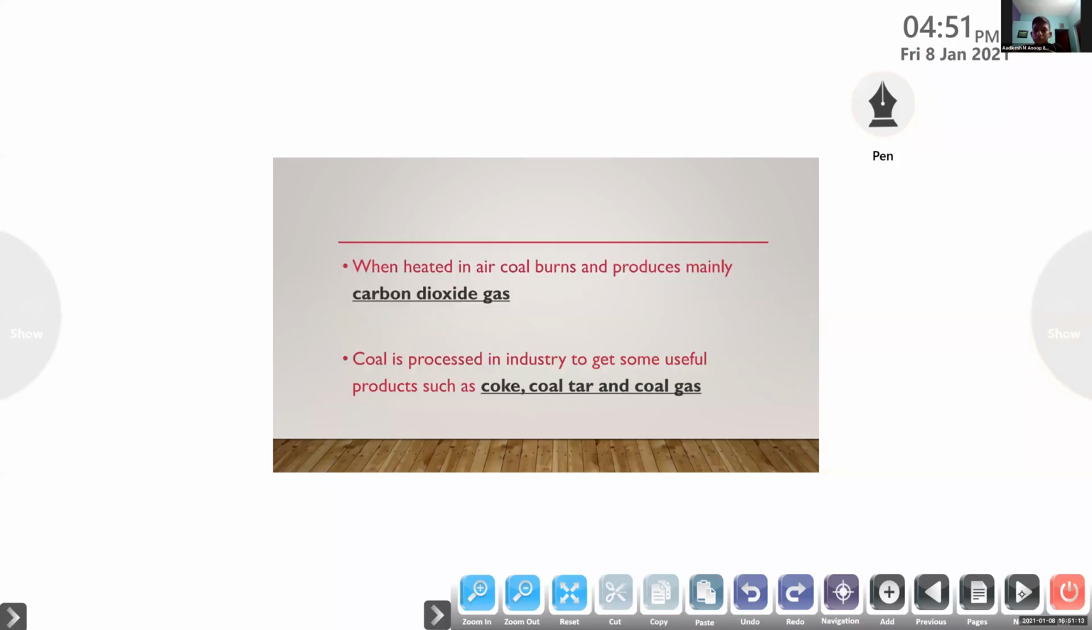Then when heated in air, this coal burns and produces mainly carbon dioxide gas, that is CO2. Coal is a fuel, so it burns and produces mainly carbon dioxide gas.